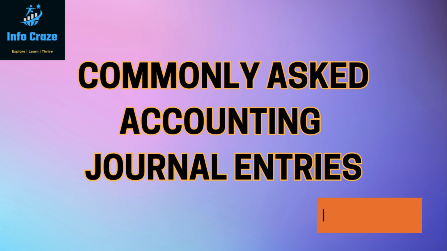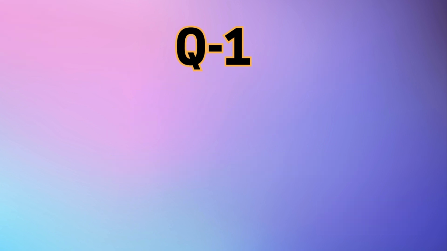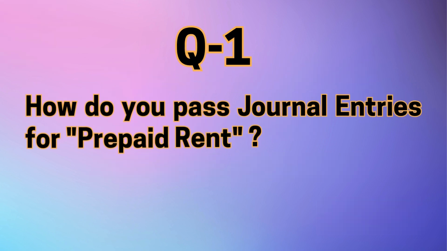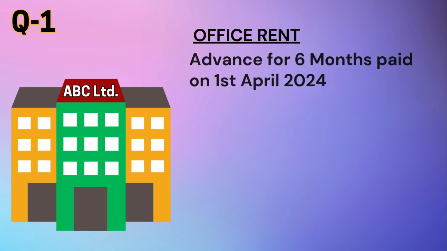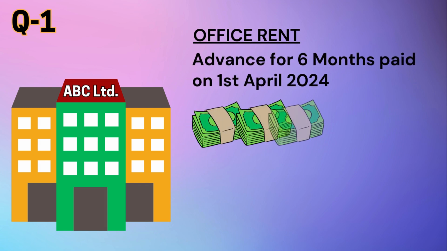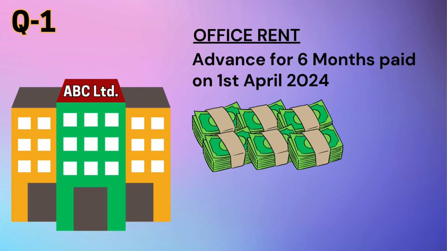Now, let's get started. Let's take up question number 1. How do you pass journal entries for prepaid rent? In order to answer this question, let's take an example. Imagine a company ABC Limited paid 6 months advance rent for office at the rate of Rs 1 lakh per month, via fund transfer from the bank. Thus, the total advance rent paid on 1st April 2024 was Rs 6 lakhs.